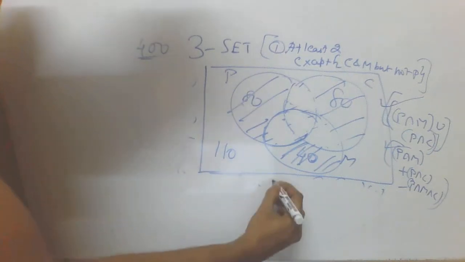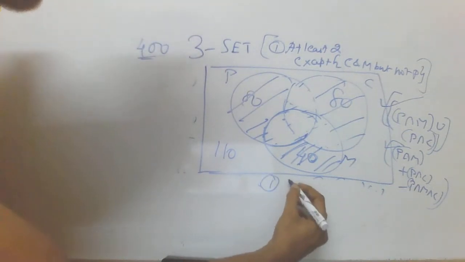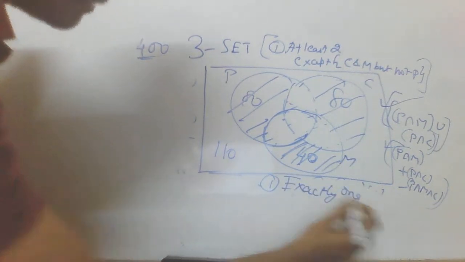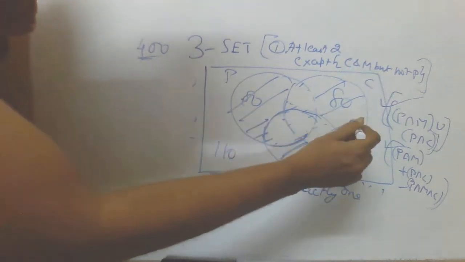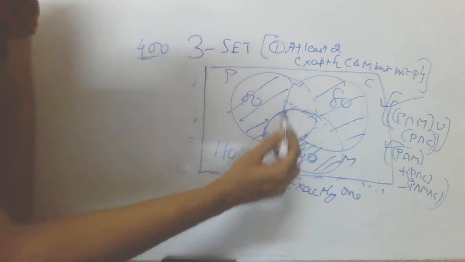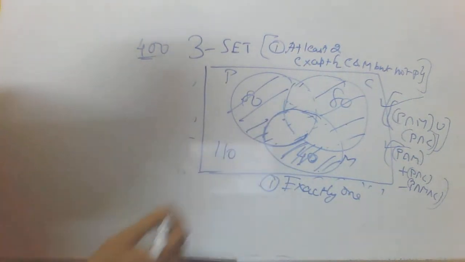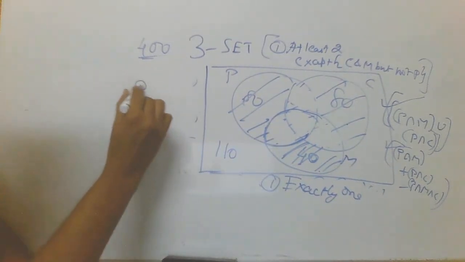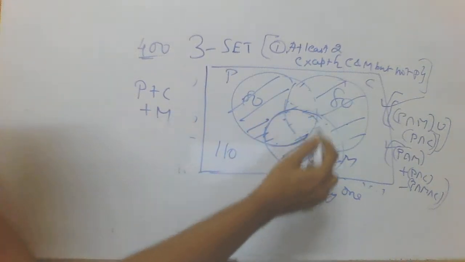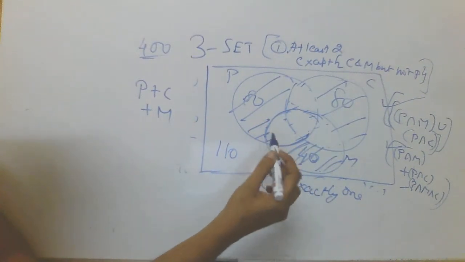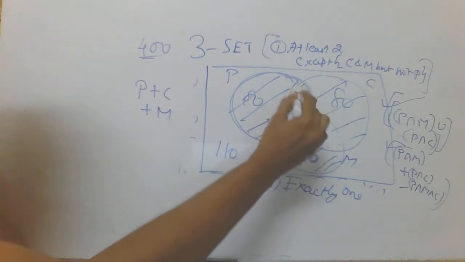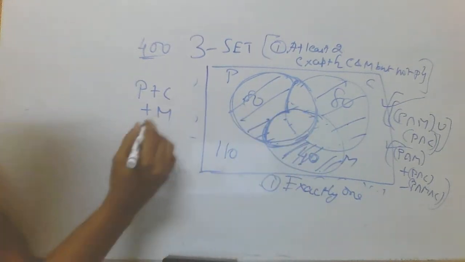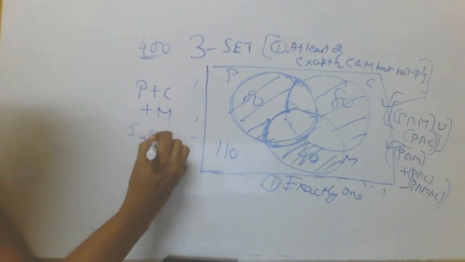So if I repeat the question once again: the number of students liking exactly one subject. That one subject can be either physics or chemistry or mathematics, but none of the intersections is allowed. To find this value, in essence, P plus C plus M. If I add all these three, what is it that I have to subtract? When I take P into consideration, this portion is added unwantedly, so I will have to subtract this one.